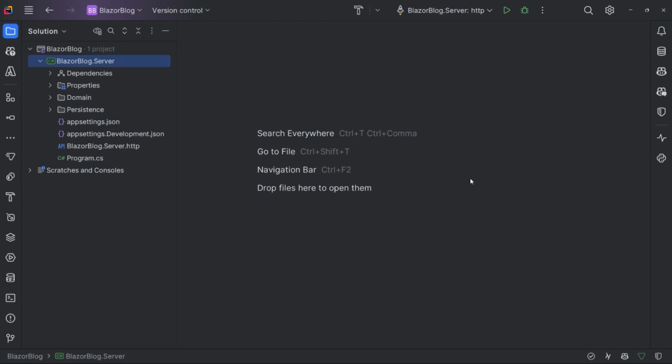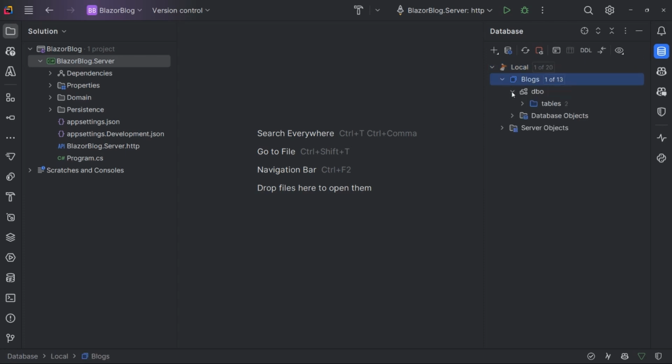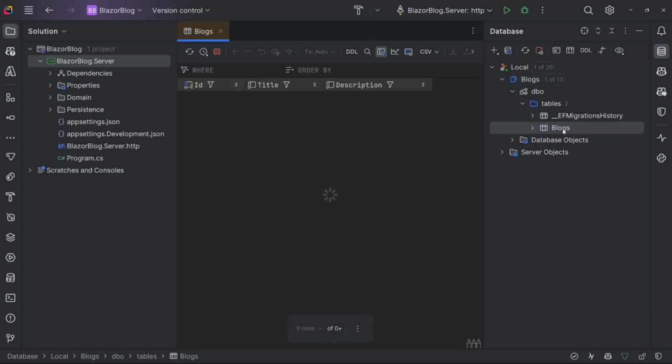So let's go over and have a look at our database server to make sure that it has indeed created the database for us. You can use something like Microsoft SQL Server Management Studio, or in Rider, you can actually connect to the database from here as well. I can see from my local database server that there is a database called blogs. And if we have a look in there, we can see we have two tables. One is used by Entity Framework and the other is our blogs table. And if we have a look in there, we can see we have our ID, title and description just as we configured. So that's our database setup and ready to go.